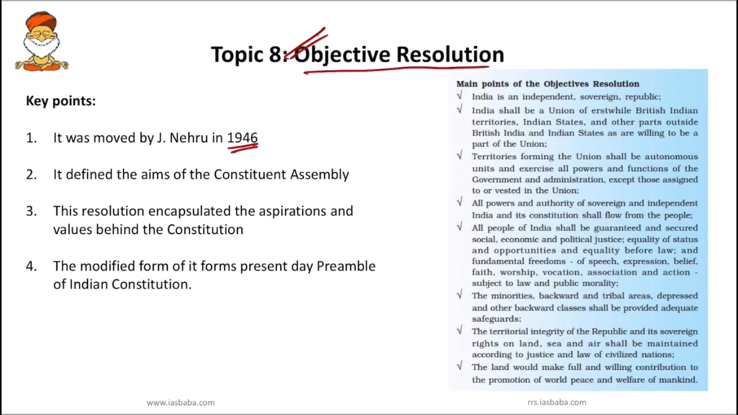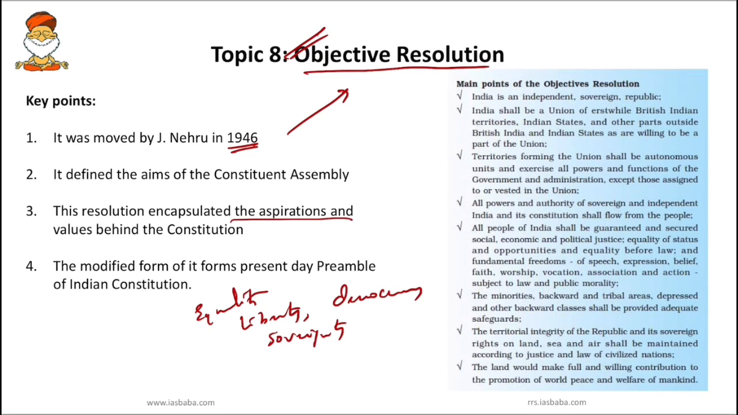So here you have to know that in December 1946, Jawaharlal Nehru moved the historic objective resolution in the Constituent Assembly. Based on this objective resolution, our constitution gave institutional expression to certain fundamental commitments, that is equality, liberty, democracy, sovereignty. This objective resolution encapsulated the aspirations and values behind the constitution, and it also defined the aim of the Constituent Assembly.